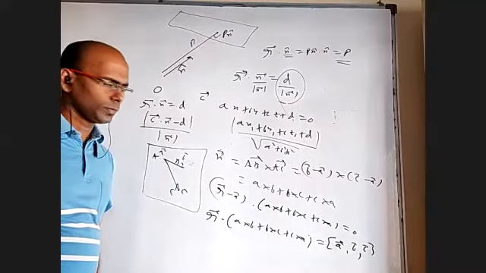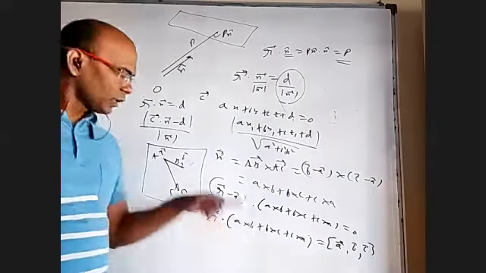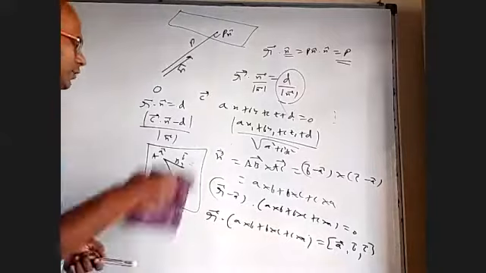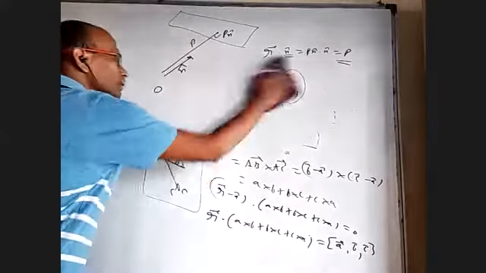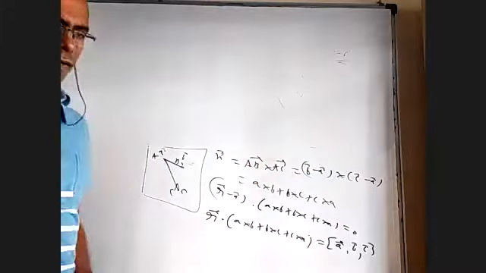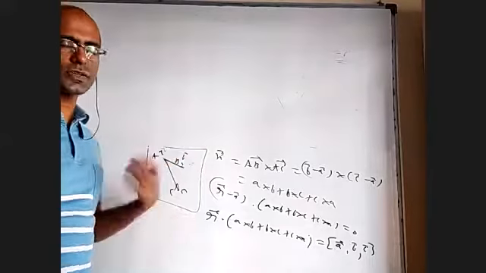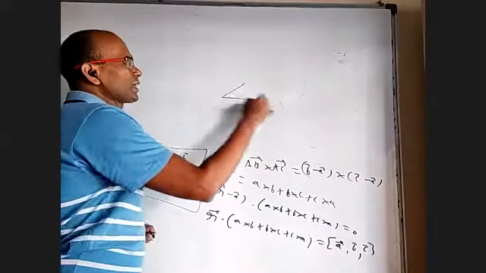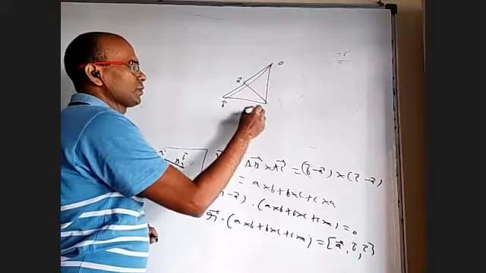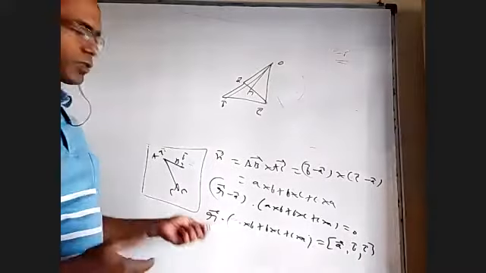D by root r s, this by mod of a cross b, b cross c, c cross a. Right? We discussed the same thing when we discussed the volume of a parallelepiped and tetrahedron. I can also ask the same question: what is the distance from origin to this plane? So I have a tetrahedron where this is origin, this is a bar, this is b bar, this is c bar. What is the height of the tetrahedron? I can ask. That and this question are the same.